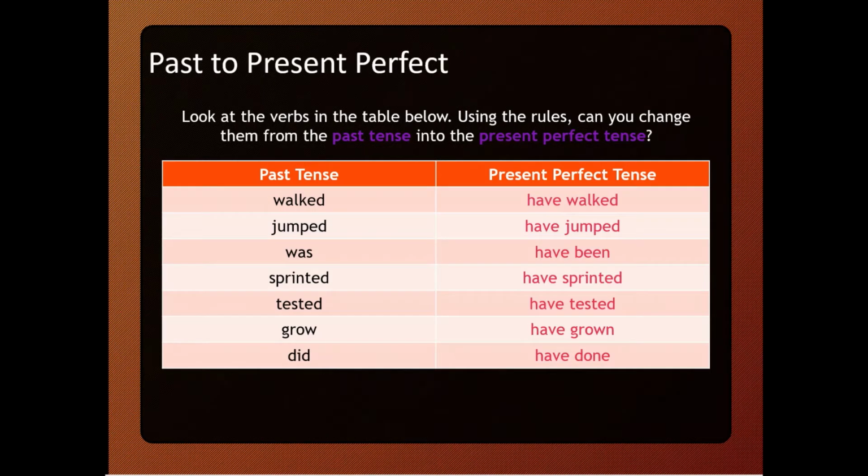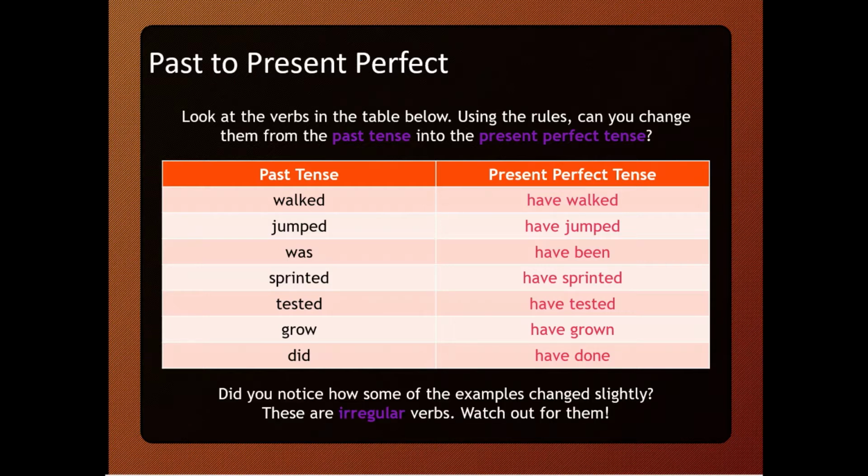Past to present perfect. So you need to look at the verbs in the table below, and using the rules, you need to change them from the past tense to the present perfect tense. We have already done this for you. Walked, have walked. Jumped, have jumped. Was, have been. Do not confuse this one. Sprinted, have sprinted. Tested, have tested. Grow, have grown. Did, have done.